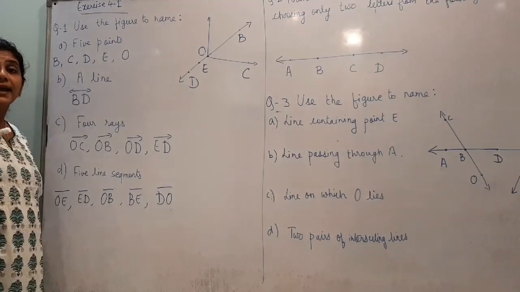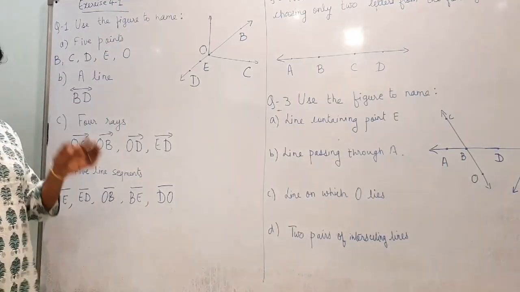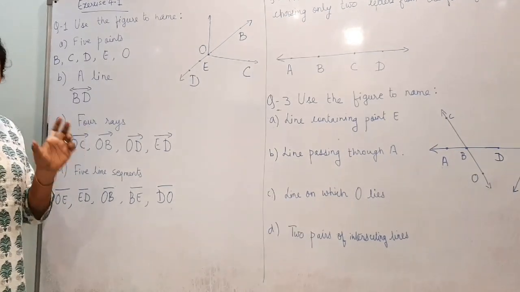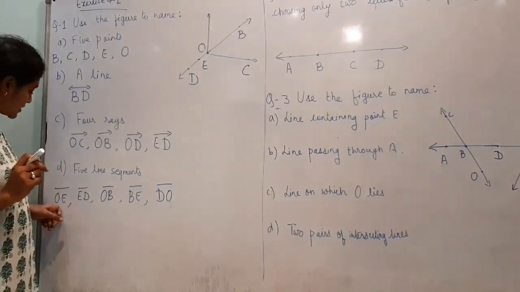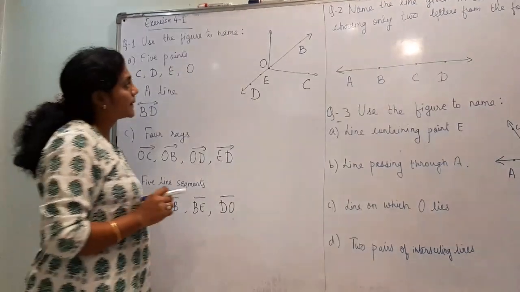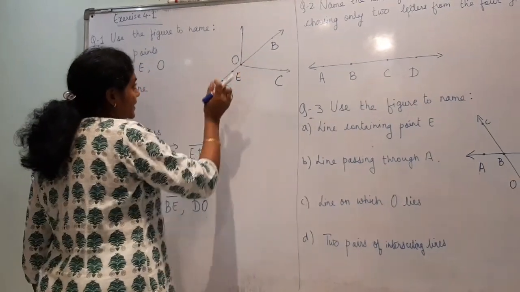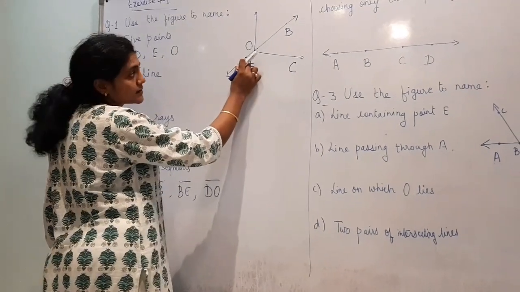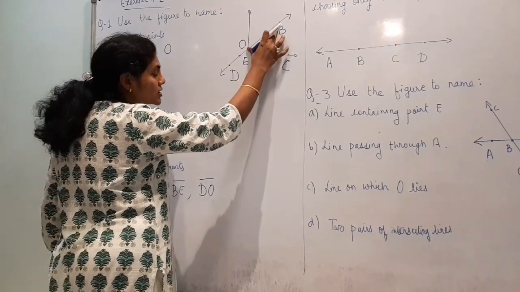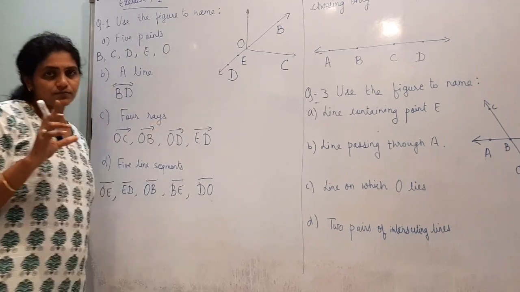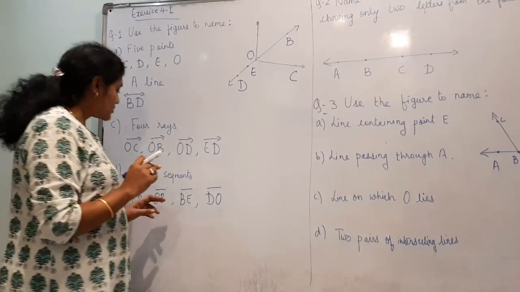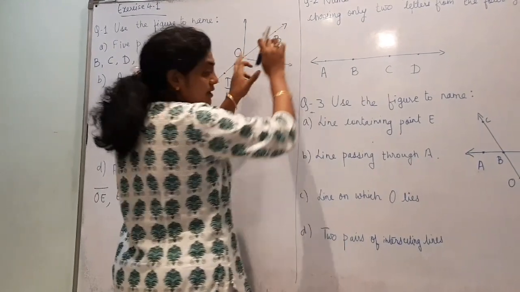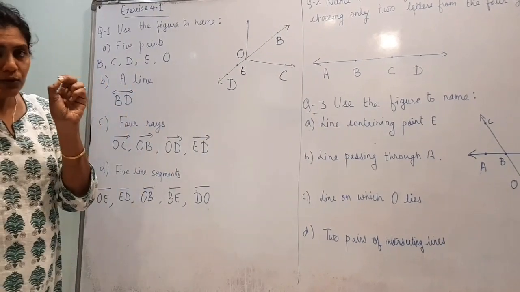Then name 5 line segments. Line segments means there should be only 2 points at the ends. So that is OE, then ED, it is here. Then I can also name OB. Why? If I consider O and B, there are only 2 endpoints.